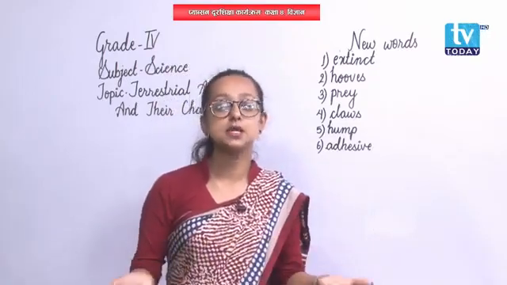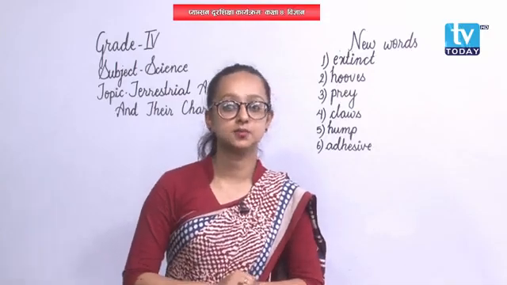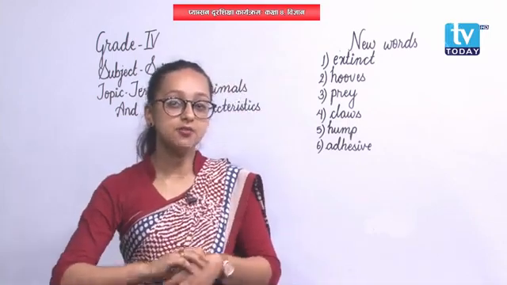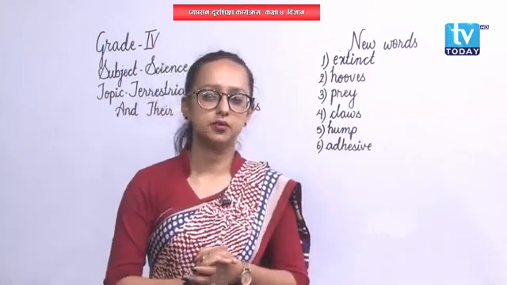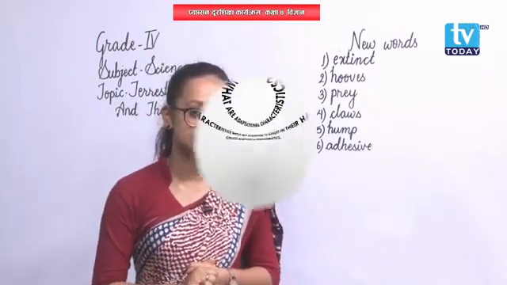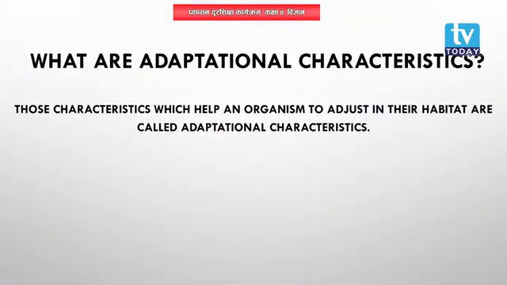They may be domestic or wild animals. So let's move on to the adaptational characteristics of terrestrial animals. What are adaptational characteristics again? Those characteristics that help an animal to adjust in its environment and habitat are called adaptational characteristics.